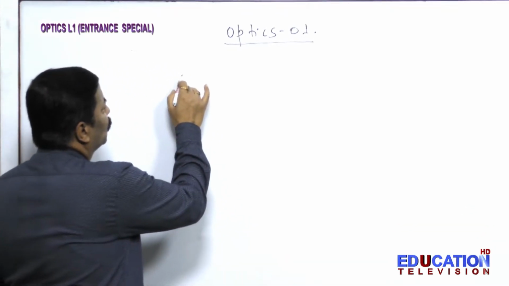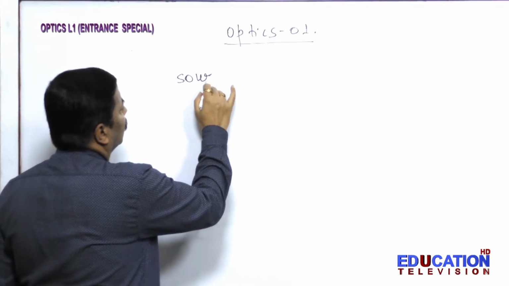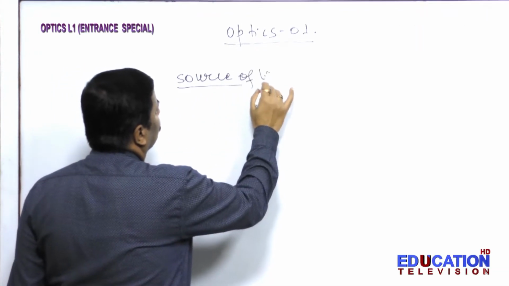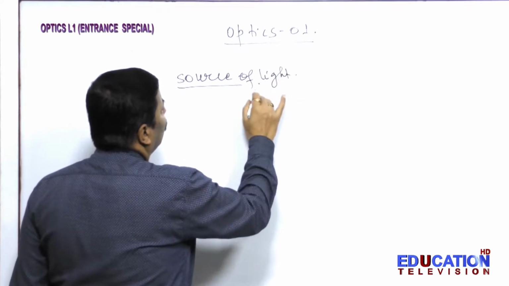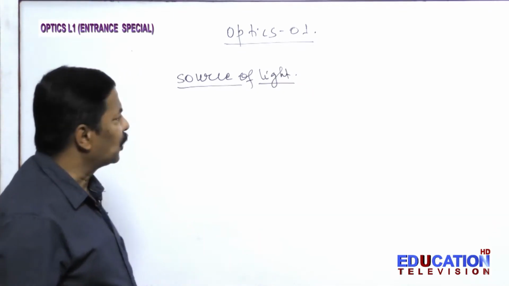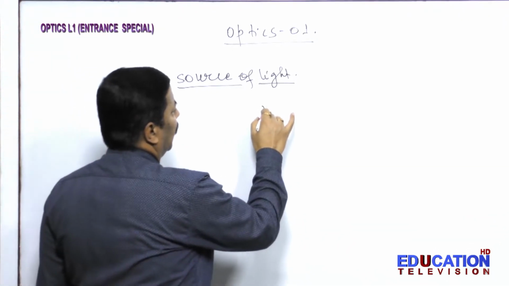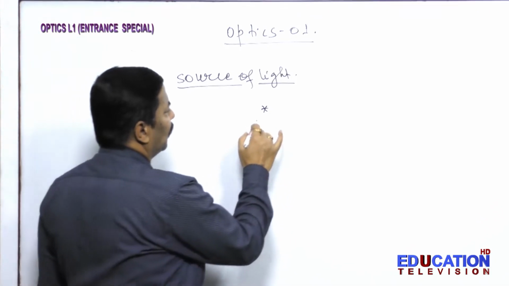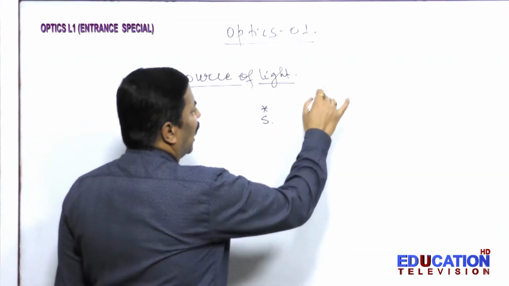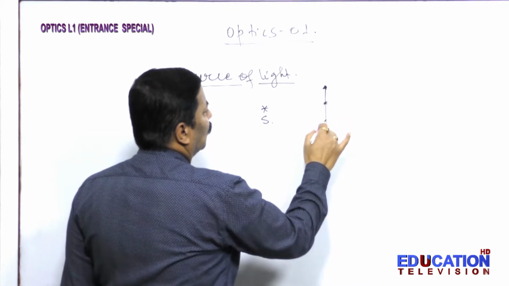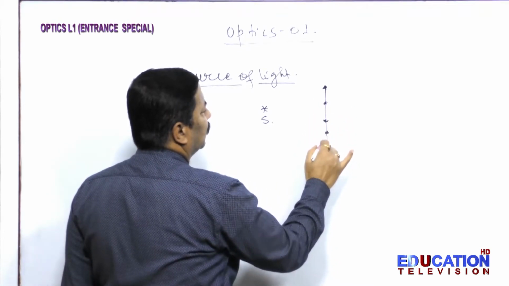First is the source. Source of light can be of two types. One is a point source, and the other is an extended source, which is made up of points.